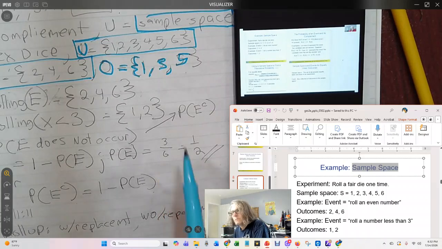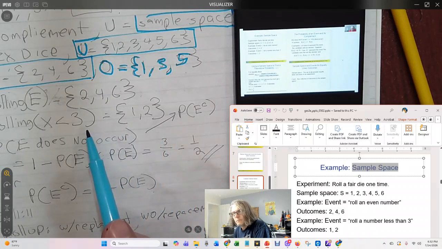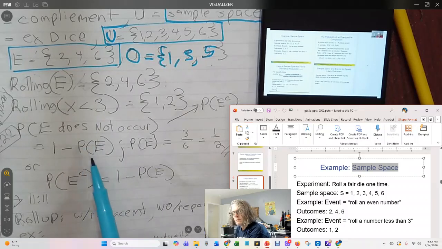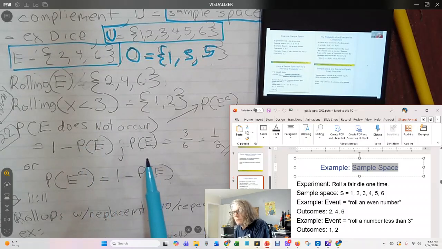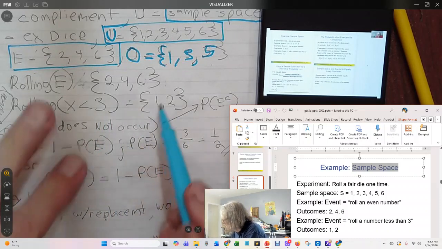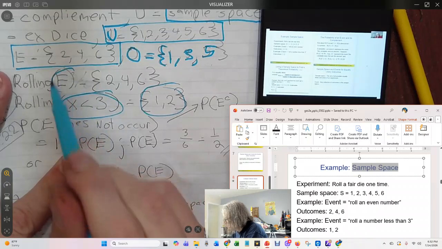Roll a number less than 3. Less than 3 would not include 3, because it's less than 3, not less than or equal to 3. It only includes 2 and 1. So there's 2 out of 6, which is a 1/3 probability right there.